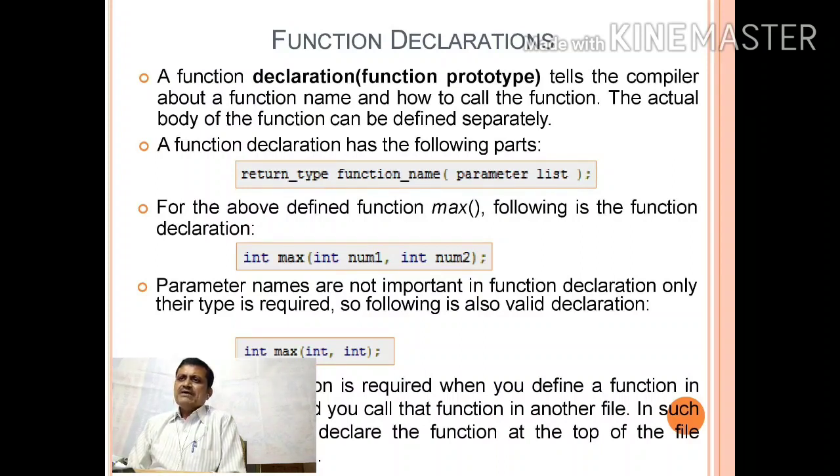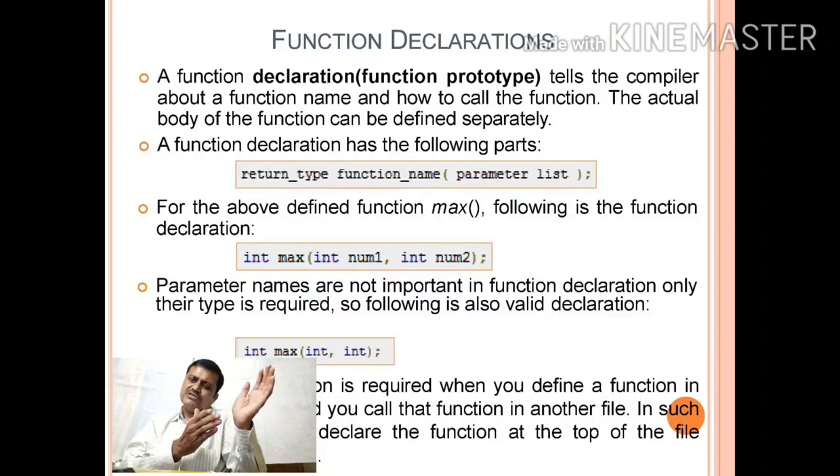A function declaration is required when you define a function in one source file and you call the function in another file. Suppose a function is written in a program named program1.c, and another program on your hard disk, program2.c, calls the function which resides in the first program.